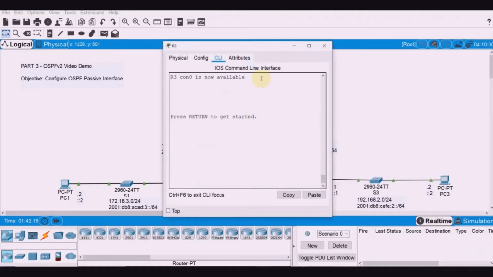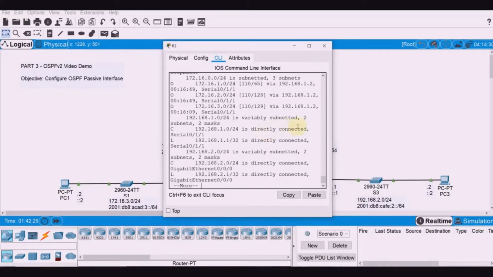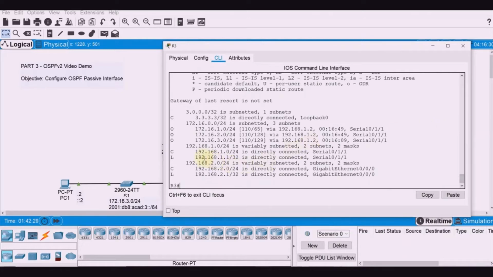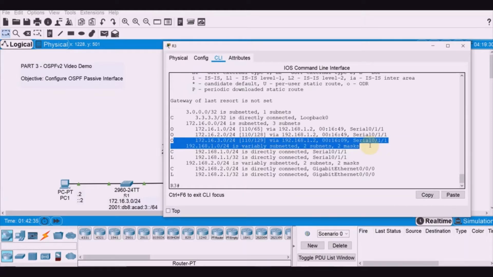Also, let's do it on router 3. Enable, show ip route. 172.16.3.0 is still there. It's still available in there.